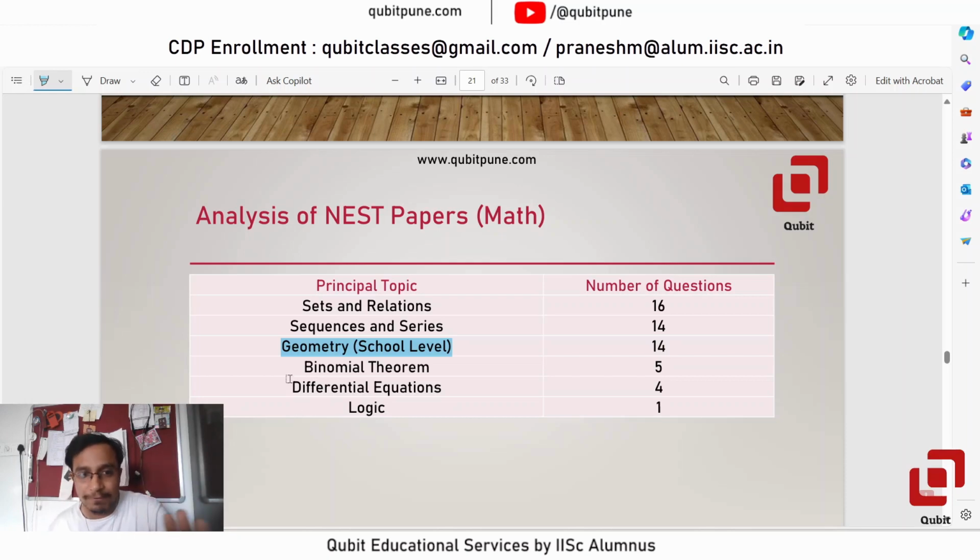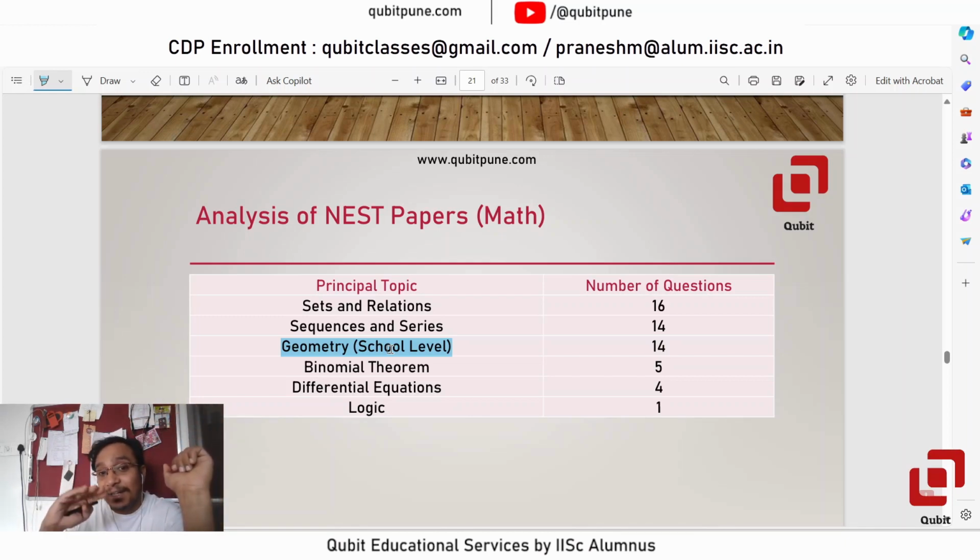I don't know whether you have seen NEST papers, but this is something which stands out for NEST papers. I don't see much of geometry questions in IISc aptitude test, but there will definitely be one question, and they say in their PDF, at least in the 2022 official document, that some questions may be based on the school level geometry.